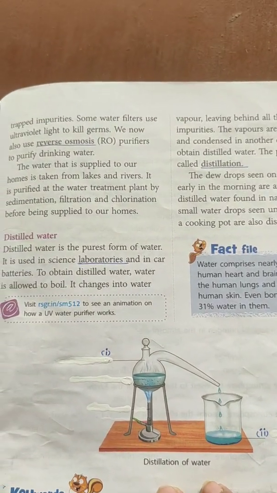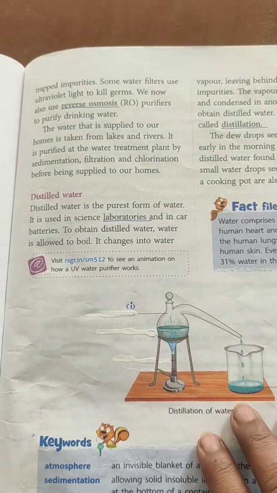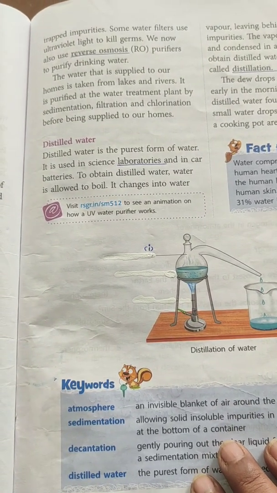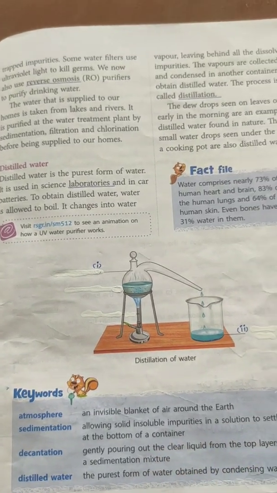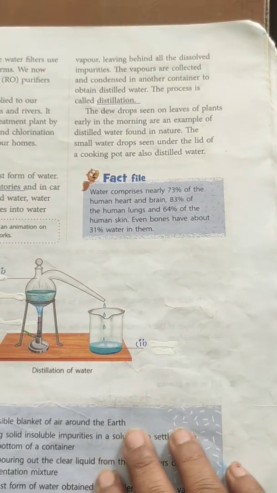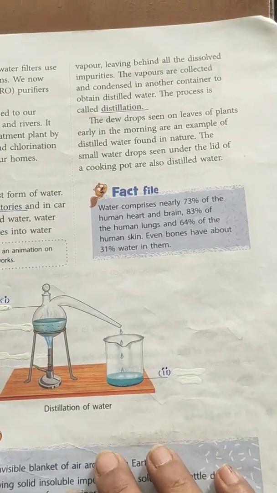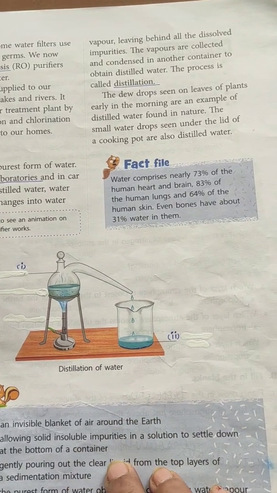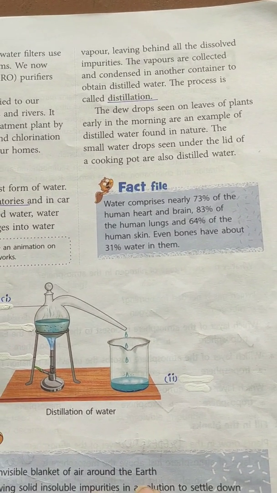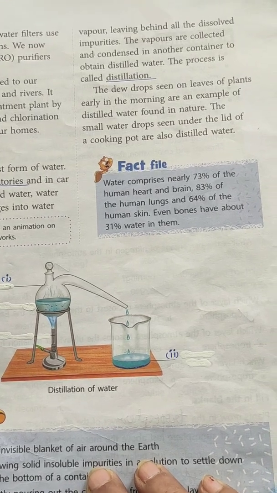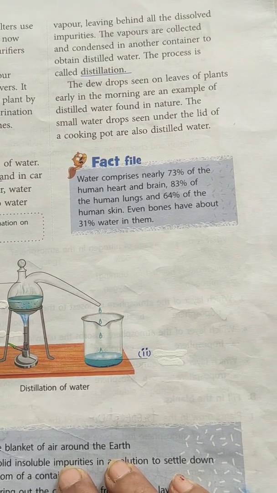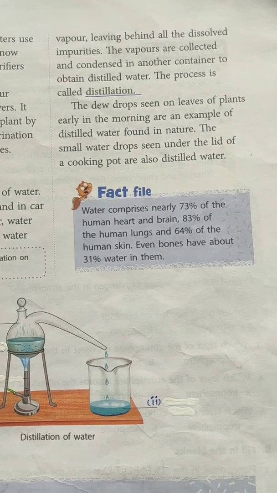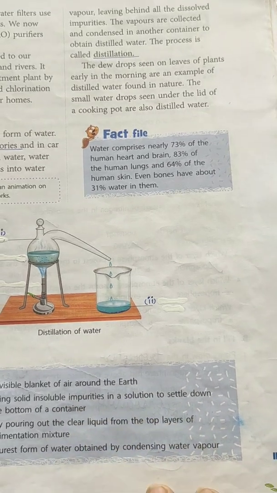There are several uses of distilled water. It is the purest form of water. It is used in science laboratories, in car batteries, in inverter batteries. It is also used in medicine to obtain the liquid of medicine for injection and other purposes. The naturally obtained distilled water are dewdrops we find on leaves of plants early in the morning. You can see at home also when your mama is cooking food, just ask her to remove the lid of the cooking pot. You will see water droplets there. That is also distilled water.